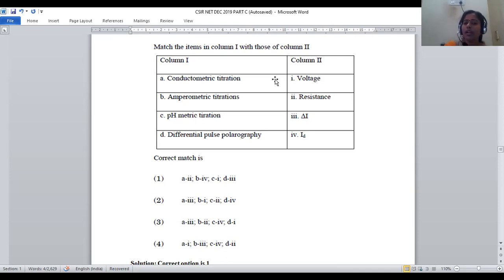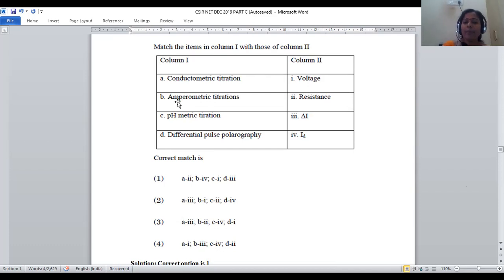Resistance is also a term of conductance, where conductance is the reciprocal of resistance. Conductance means the ability to flow current from one place to another. Resistance is the power to retard that movement of current. Insulation property is called resistance. Okay, so that's why conductometry is related with resistance. A is mapped with 2.